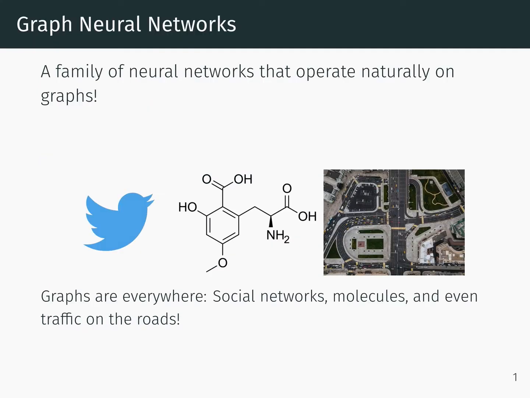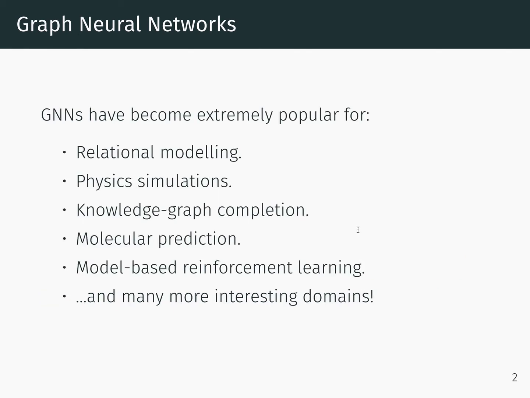Graph neural networks are a family of neural networks that operate naturally on graphs. Graphs are everywhere: social networks, molecules, and even traffic on the roads. Today, wherever graphs can be found, GNNs can be too. Whether it's physics, knowledge graphs, molecules, and even reinforcement learning.